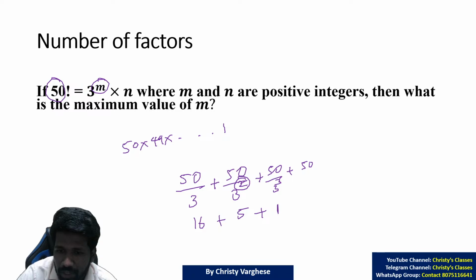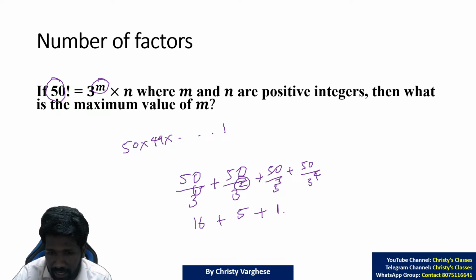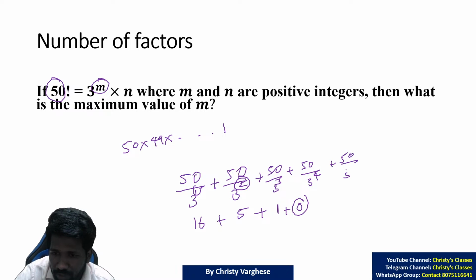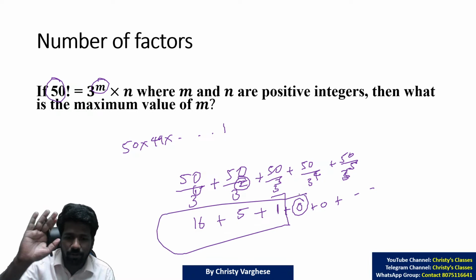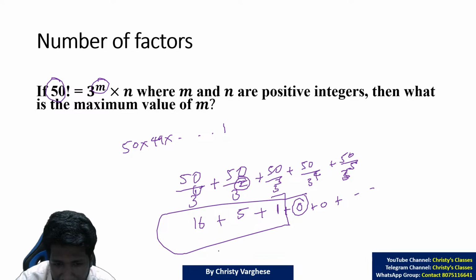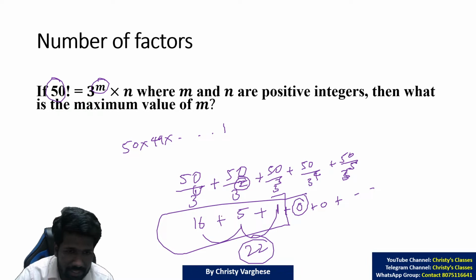Now you have to do 50 by 3 raised to 4. 3 raised to 1, 3 raised to 2, 3 raised to 3, 3 raised to 4, etc. That is 50 by 81, that is 0. That means now if you take any higher power, 3 raised to 5, that will all be 0. That means you can stop here. When you get a 0, you can stop there. And add this, that is the answer. 16 plus 5 plus 1, that is 22. So 22 is the answer.